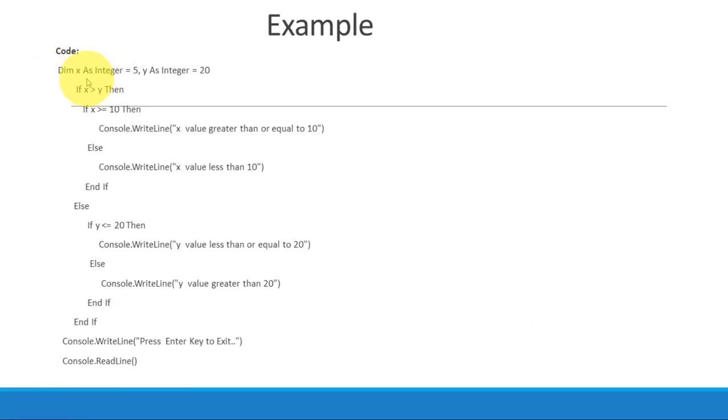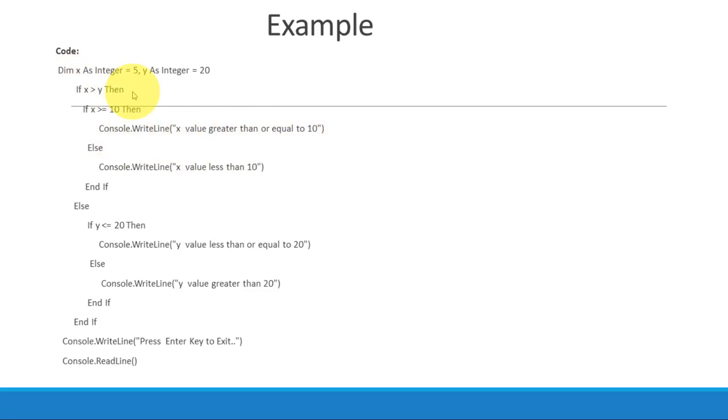Dim x as integer = 5. We are taking a variable x and assigning it the value 5, and y as integer, assigning it the value 20. Now let's see what the program is doing. If x is greater than y, 5 is greater than 20, then if true, check if x is greater than or equal to 10, then this statement will get executed.